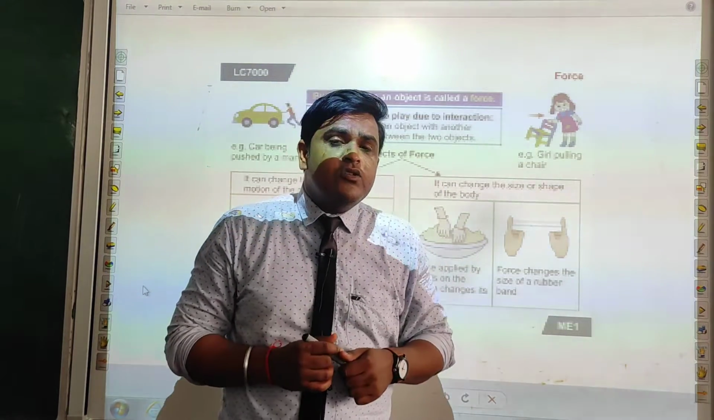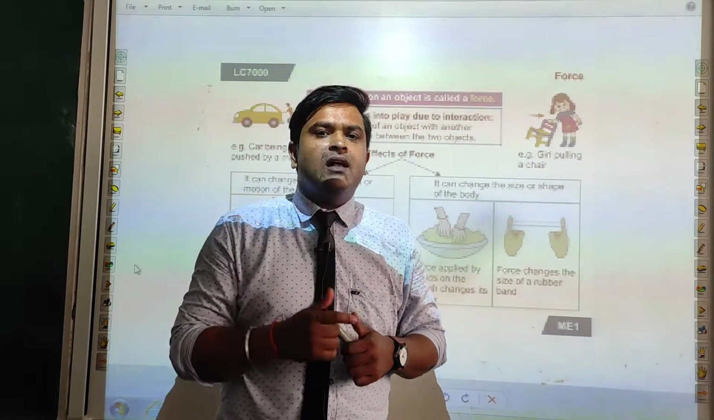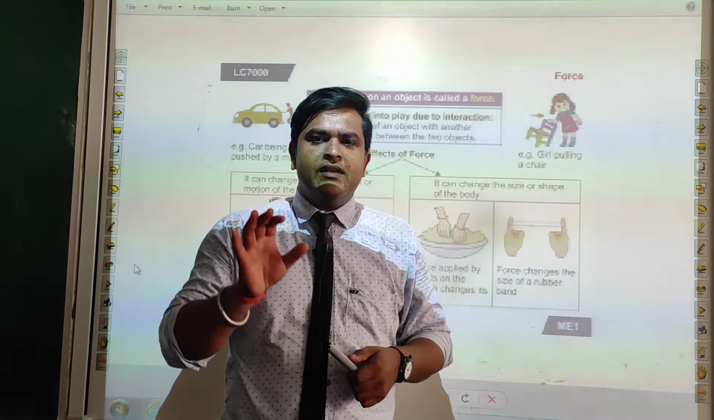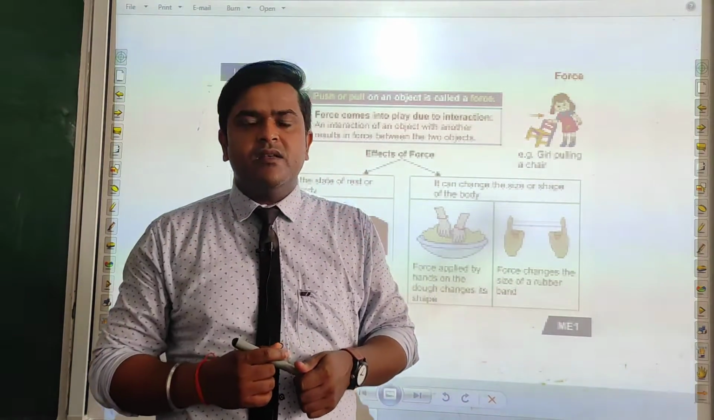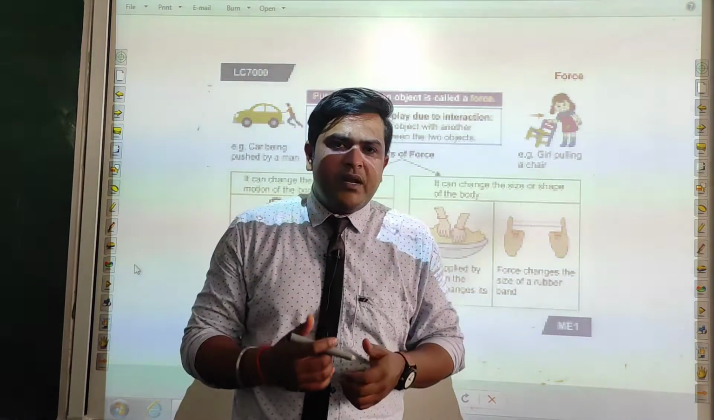Force can also produce change in the speed of an object. Suppose you are driving a car, and when you press the accelerator, what will happen? You are applying force, and only then the speed of the car will increase. So in that case also, force is required in order to increase the speed.